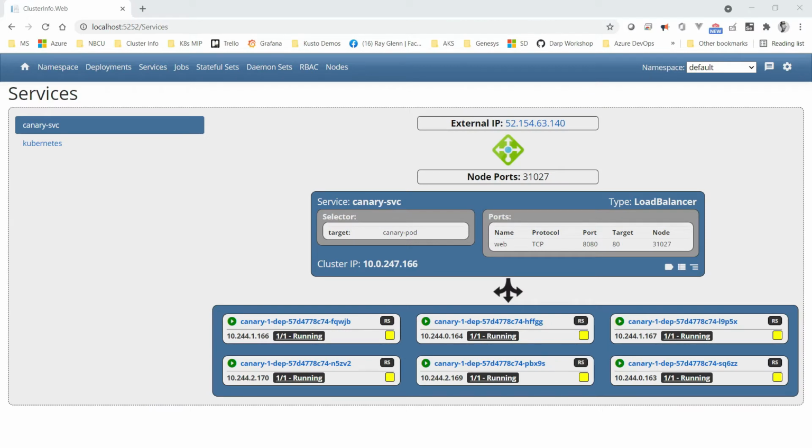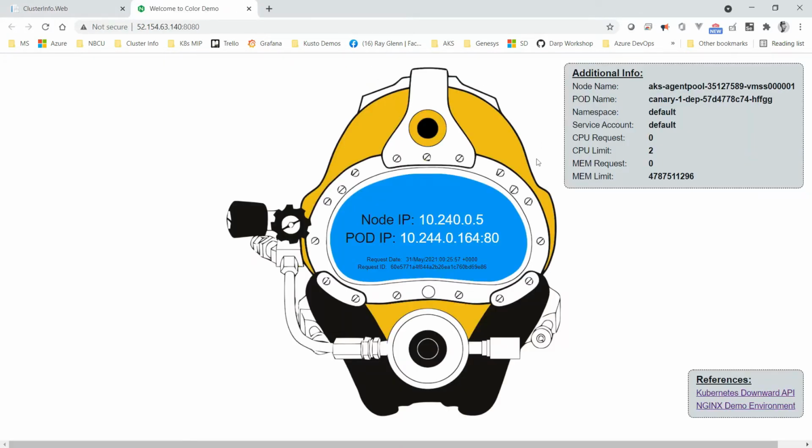Let's take a look at how we can use cluster info to demonstrate a very simple Canary deployment. So we have a service here that is a simple service, has 6 replicas, a service selector, a public IP, and that public IP is load balancing traffic across those 6 replicas.